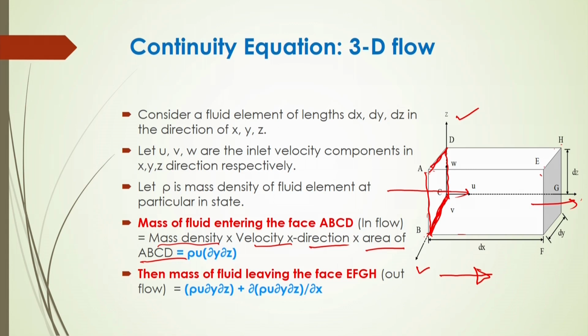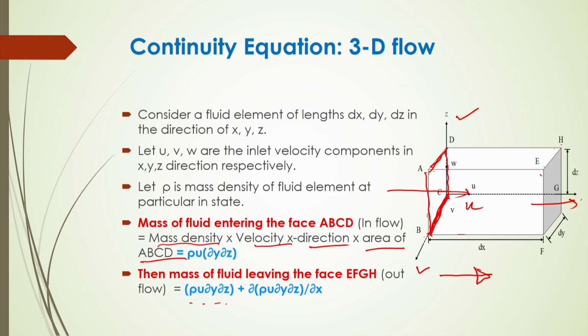So, the mass density is rho, the velocity in the x direction is, suppose, u, and the area is length into breadth, that will be dy dz. So, we can say rho u dy dz here. Then the mass of fluid that leaves the face E F G H, that is called outflow, will be represented by rho into u into dy dz, plus you will see